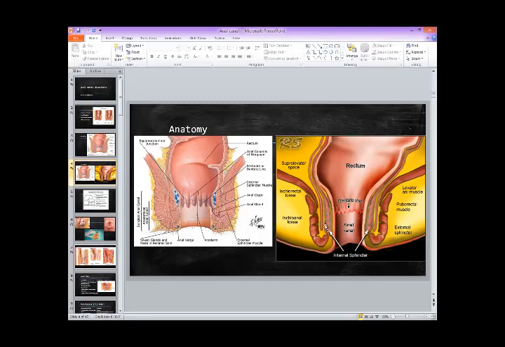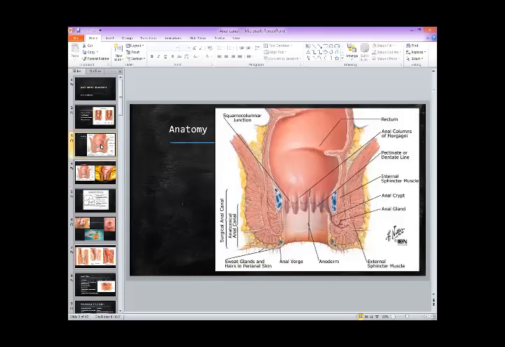Internal sphincter is involuntary or autonomic, and the external sphincter is voluntary or somatic. And outside there is ischiorectal fossa. This is the gross anatomy. If we see it in a little detail, actually this anatomy is very important to understand the pathophysiology of common diseases.